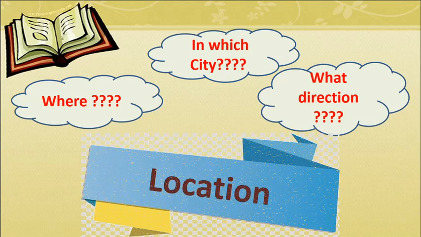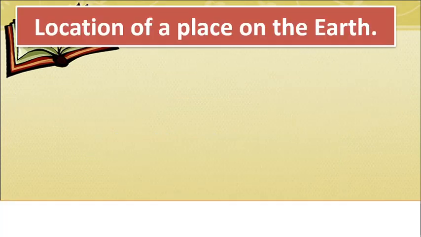Now let's see what you will do when you want to find out the location of a place on the Earth's surface. It is going to be very difficult for us. Why is it going to be difficult?